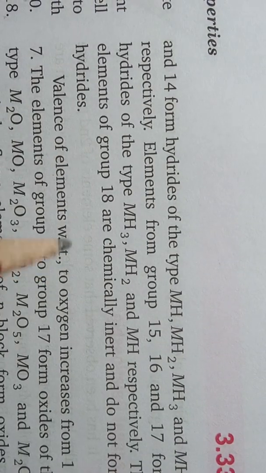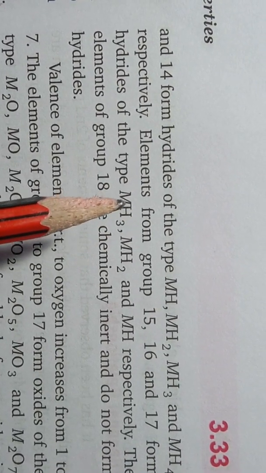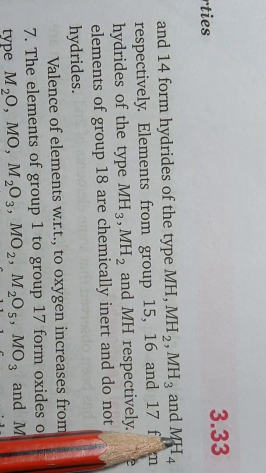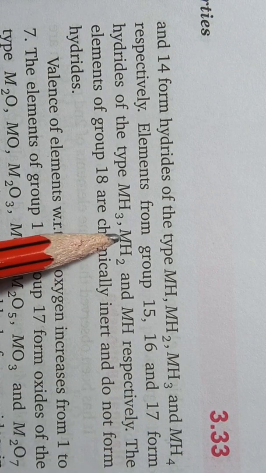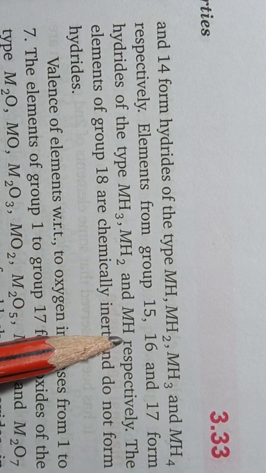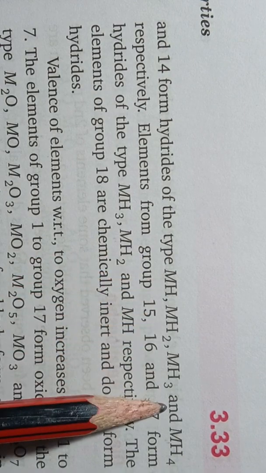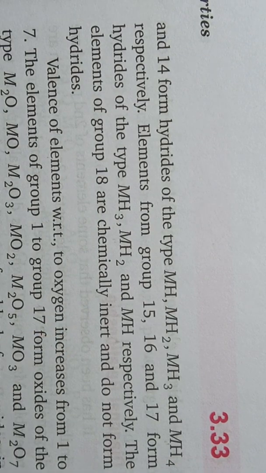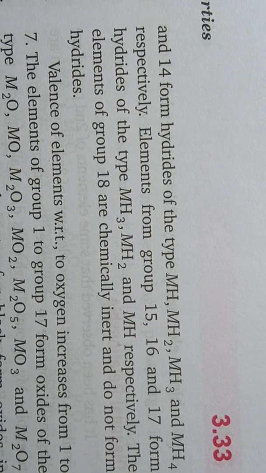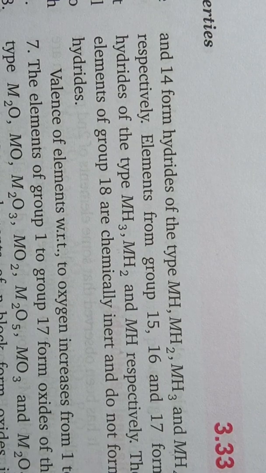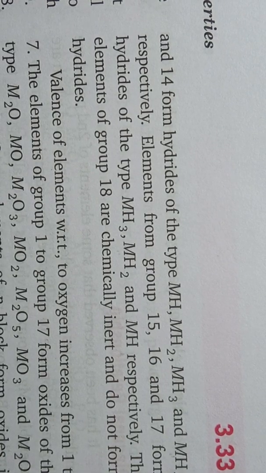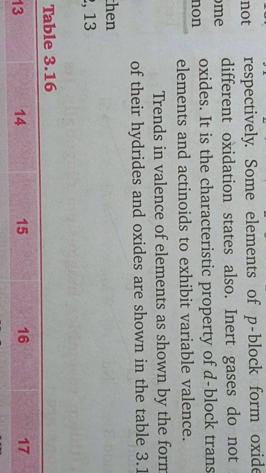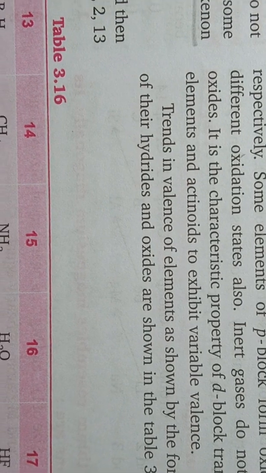In terms of hydrogen, valency increases from 1 to 4, and again it decreases up to 0. So first it increases from 1 to 4 with respect to hydrogen, and then it decreases up to 0. Okay students, so this is the trend of valency in a period from left to right. And we all know that in a group, valency of all the elements of a particular group will remain the same.